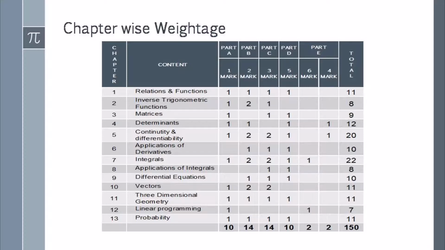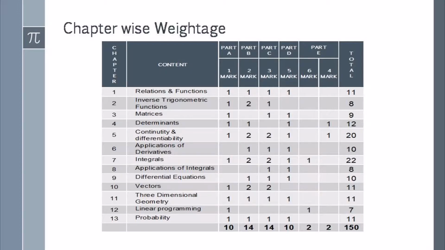Chapter 3, Matrices. The weightage is 9 marks. Here one 1-mark question, there is no 2-marks question in Matrices, one 3-marks question and one 5-marks question. Chapter 4, Determinants. The weightage of this chapter is 12 marks. Here one 2-marks question, there is no 3-marks question, one 5-marks question and one 4-marks question.